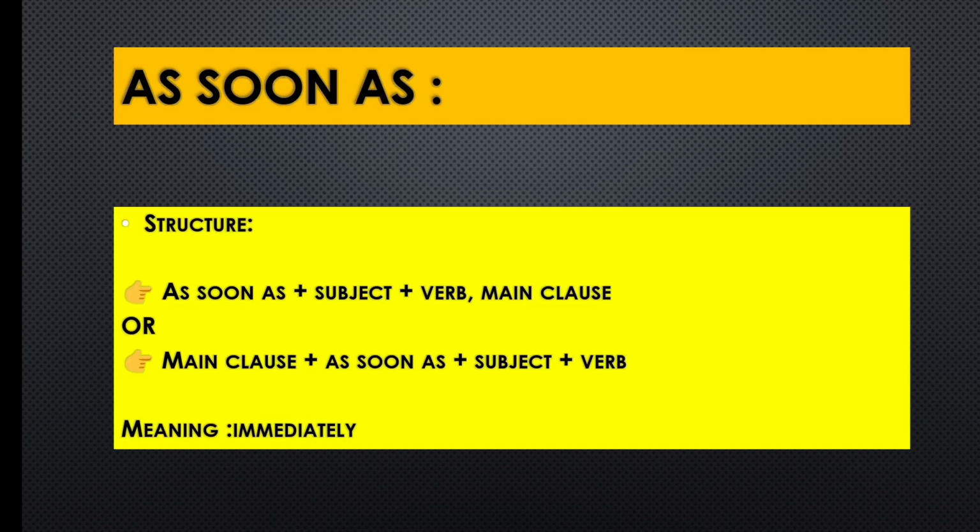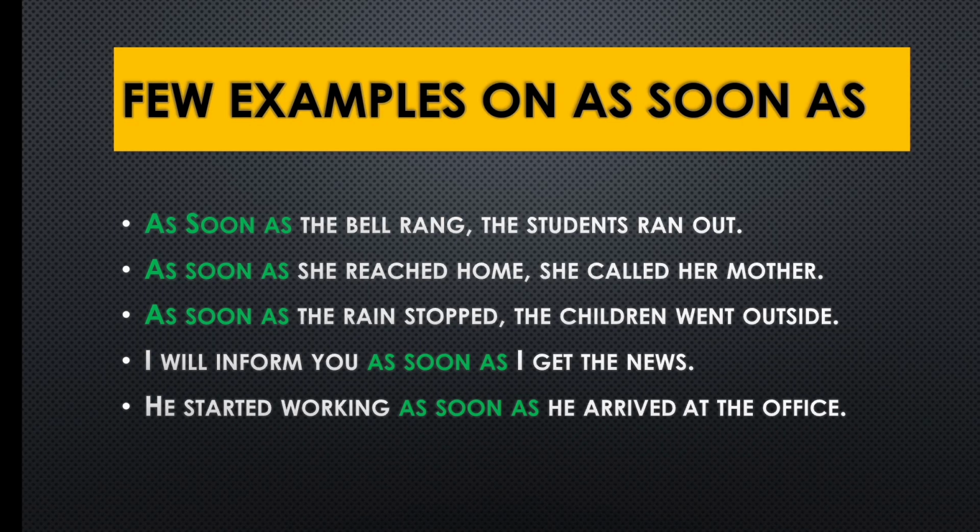So let's have a few more examples on this. As soon as the bell rang, the students ran out. So immediately when the bell rang, the students ran out from the classrooms. That is the meaning. As soon as she reached home, she called her mother. As soon as, immediately when she reached her home, she called her mother. So this is the meaning. As soon as is nothing but immediately. Next example: as soon as the rain stopped, the children went outside. I will inform you as soon as I get the news. He started working as soon as he arrived at the office. So here as soon as is nothing but immediately.